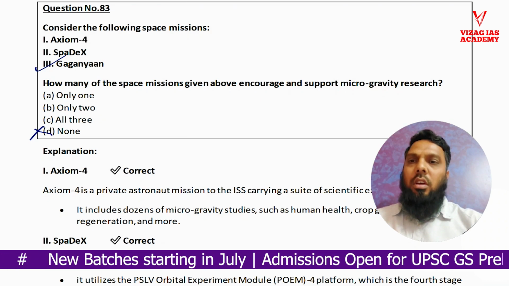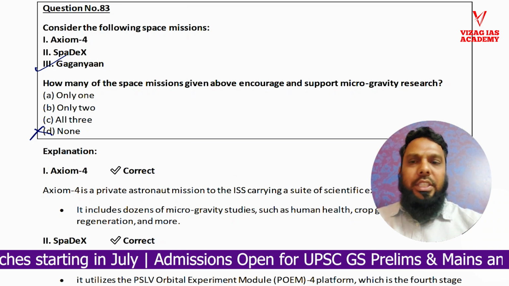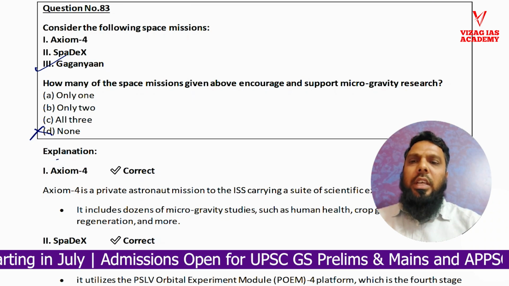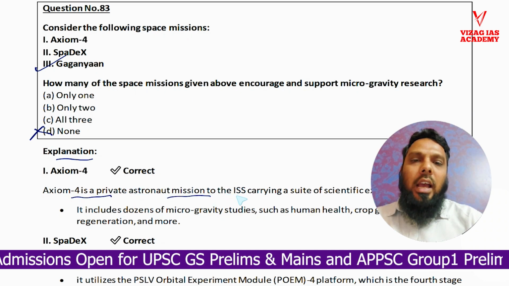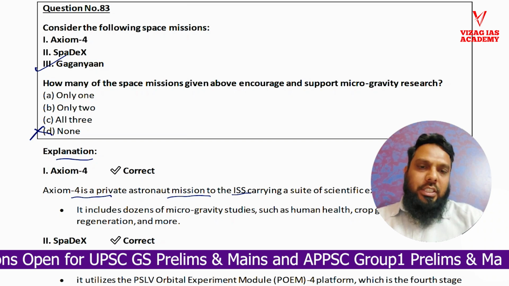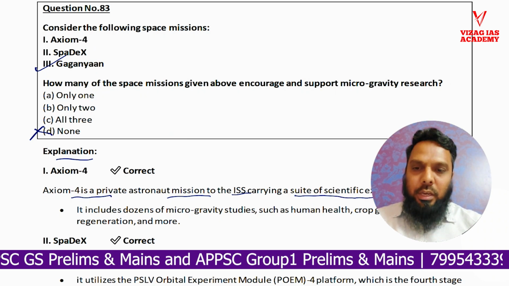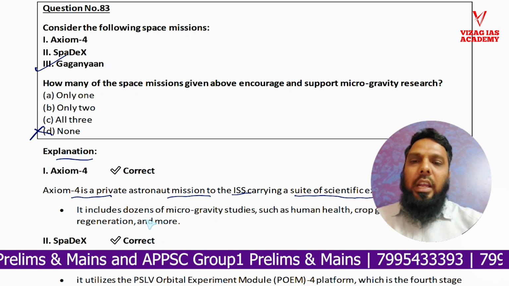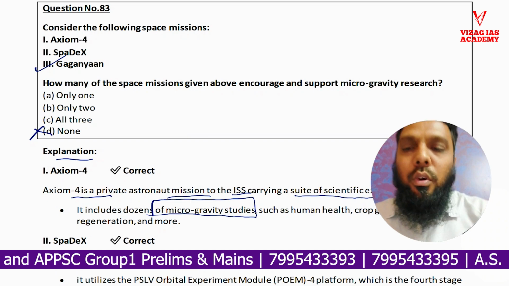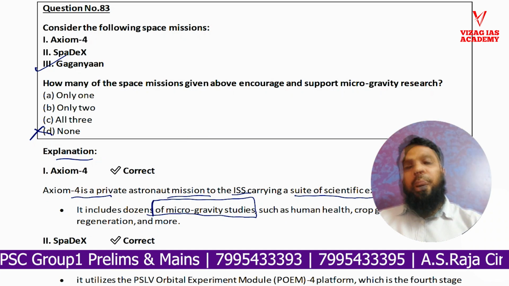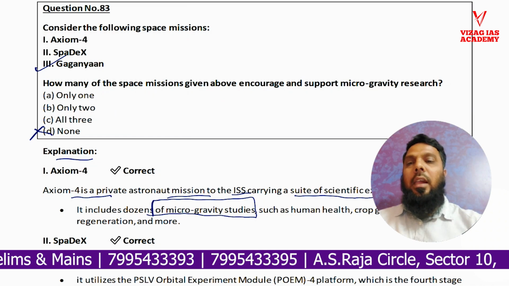So Axiom 4 also does this thing. Let's just go through the explanation. What we see here is that Axiom 4 is a private astronaut mission to the ISS, that is the International Space Station. It is carrying a suite of scientific experiments, so definitely it includes dozens of microgravity studies. If we have gone through current affairs, microgravity definitely strikes,